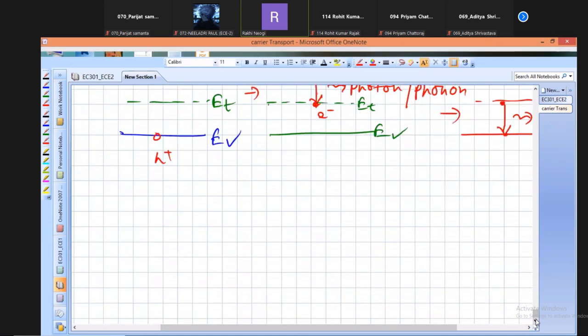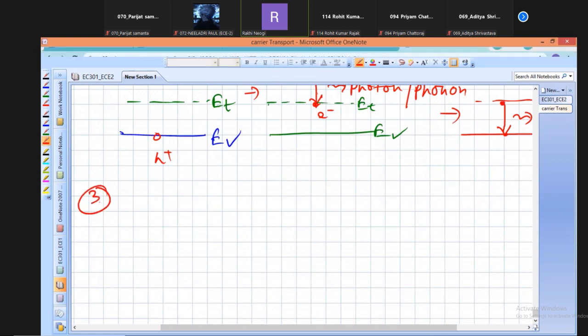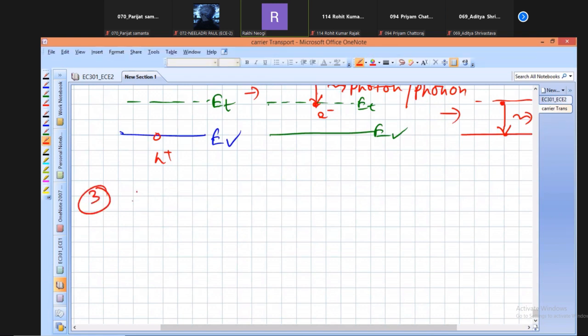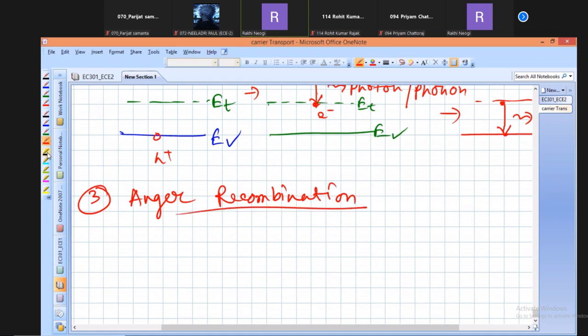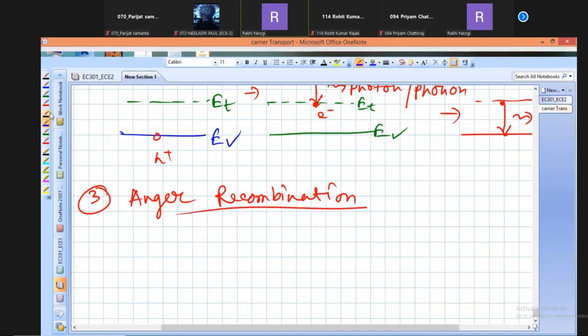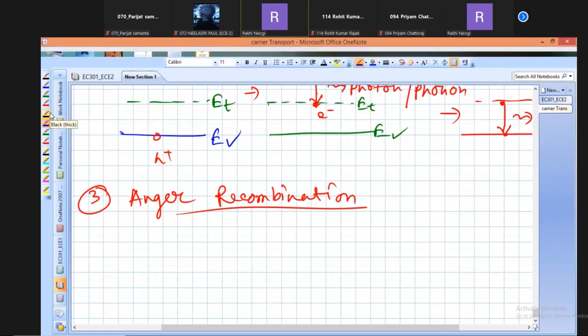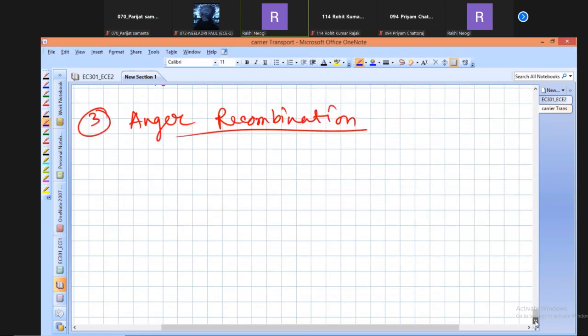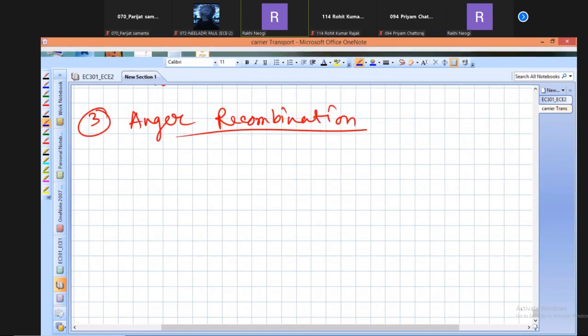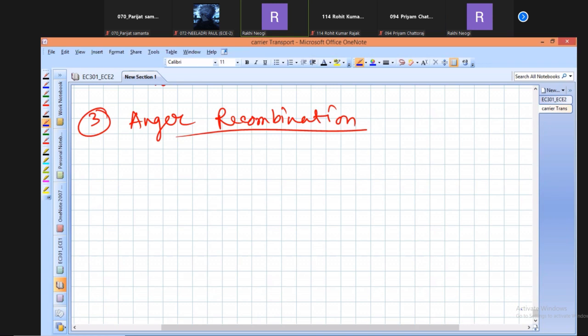Next, another process is present, which is called Auger recombination. In Auger recombination, the same things happen, that is, electrons and holes will be annihilated. But what is happening there? You will be able to understand why they are different.